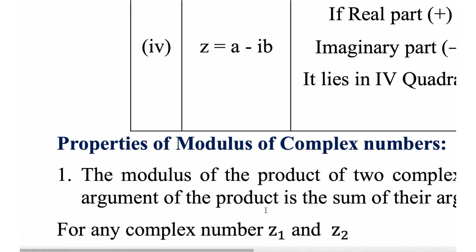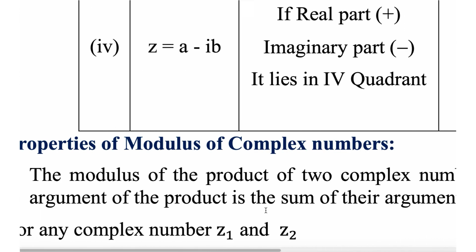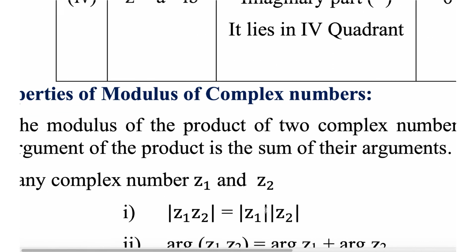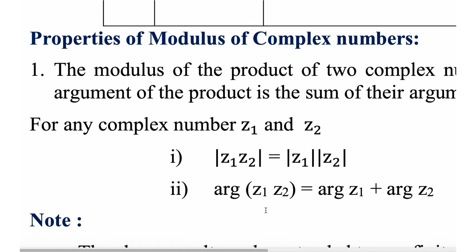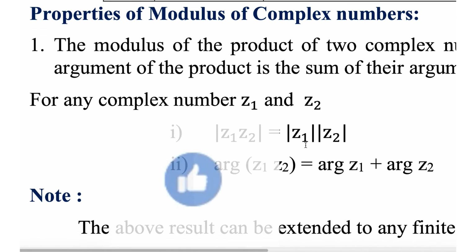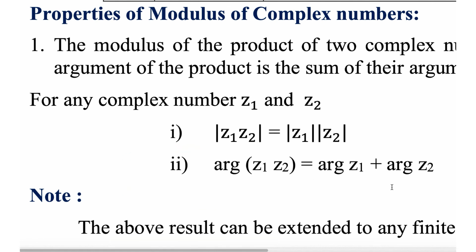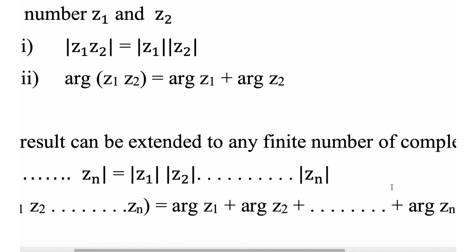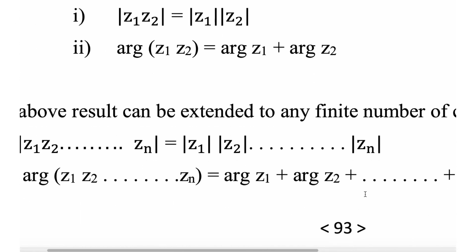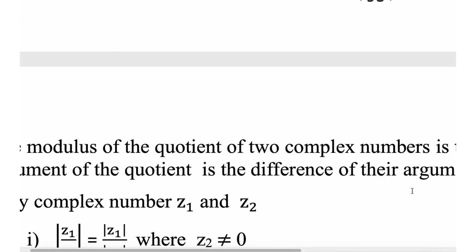Properties of modulus of a complex number. The modulus of the product of two complex numbers is the product of their moduli, and the argument of the product is the sum of their arguments, that is, angles. So for any complex numbers z1 z2, mod z1 z2 equal to mod z1 into mod z2, and arg of z1 z2 equal to arg z1 plus arg z2. The above result can be extended to any finite number of complex numbers. For n numbers, this will be like this: r z1 plus r z2 and so on up to r zn.